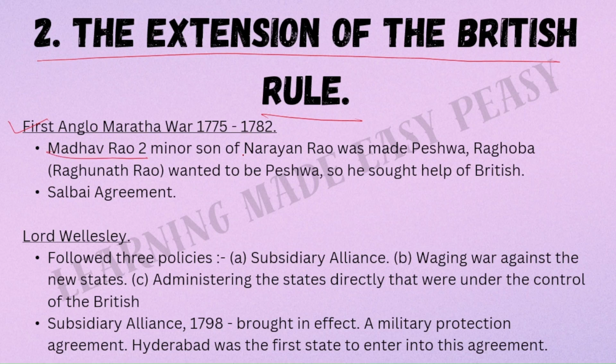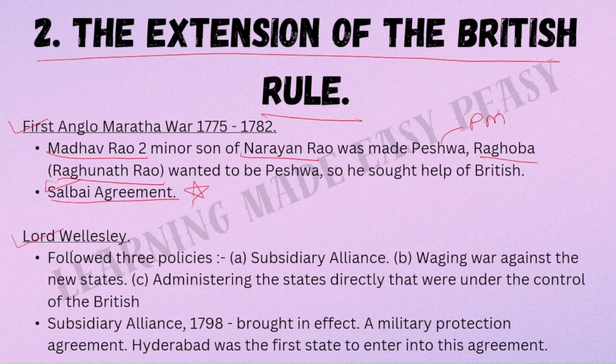Madhav Rao II was the minor son of Narayan Rao and he was made the Peshwa, that is the Prime Minister. Raghoba, his uncle, who was also called Raghunath Rao, wanted to be the Peshwa, so he sought the help of the British, and that is how in a later period this First Anglo-Maratha War took place. It ended with the Treaty of Salbai or the Salbai Agreement, and this is important. Please remember this, the Treaty of Salbai or Salbai Agreement.